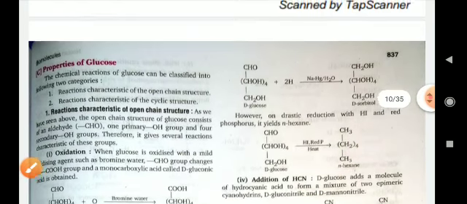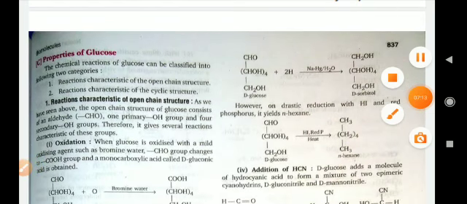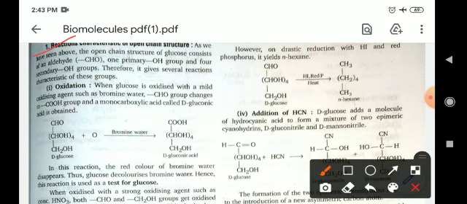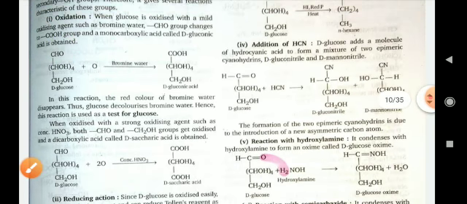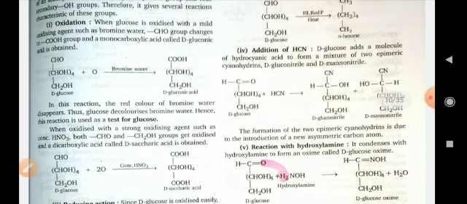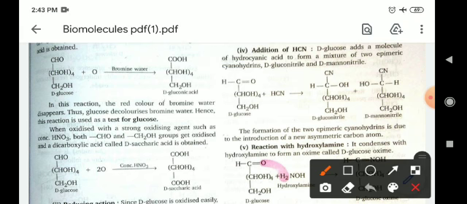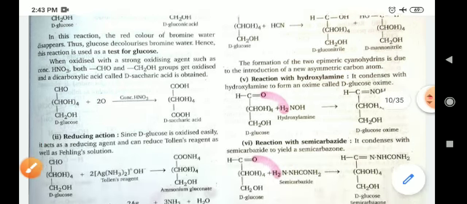Okay, now properties of glucose. What are the properties? Means chemical properties. Firstly, reaction characteristics of the open chain structure. First is oxidation, oxidation with bromine water. When you oxidize glucose, the aldehydic functional group of glucose will convert into carboxylic acid. As we know, when you oxidize an aldehyde, it converts into a carboxylic acid. So here in glucose also an aldehydic group is present, so it will convert into a carboxylic acid group. Okay.